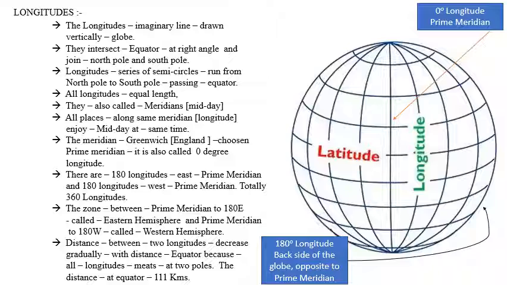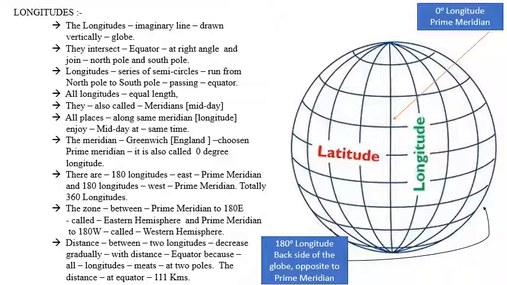The longitudes towards the east of the prime meridian are called eastern longitudes, and the longitudes towards the west are called western longitudes. They are also measured in degrees. The zone between the prime meridian and 180-degree eastern longitude is called the eastern hemisphere, and the zone between the prime meridian and 180-degree western longitude is called the western hemisphere.